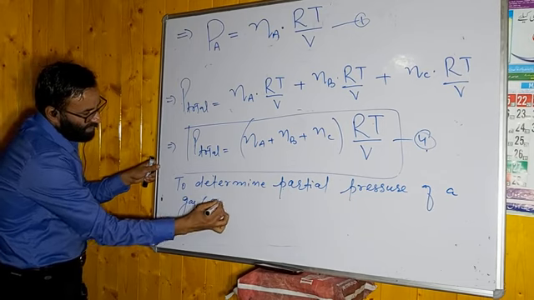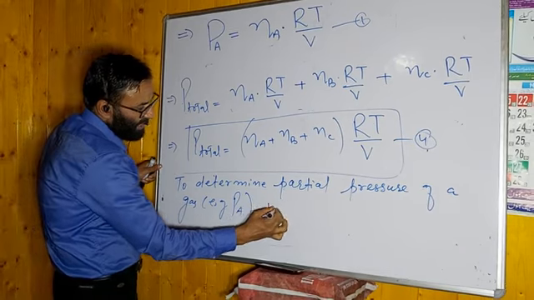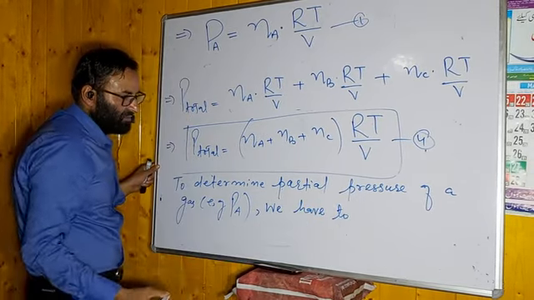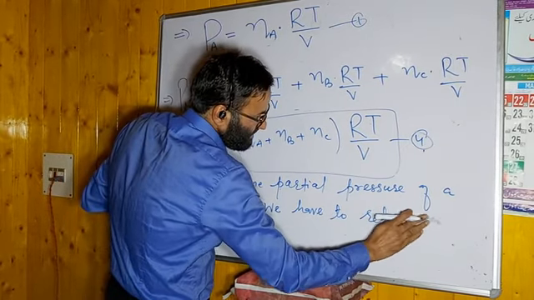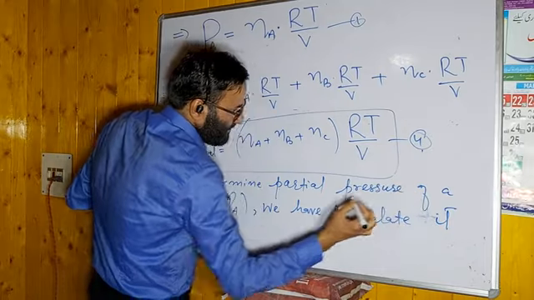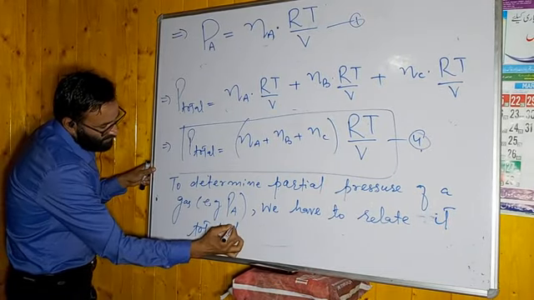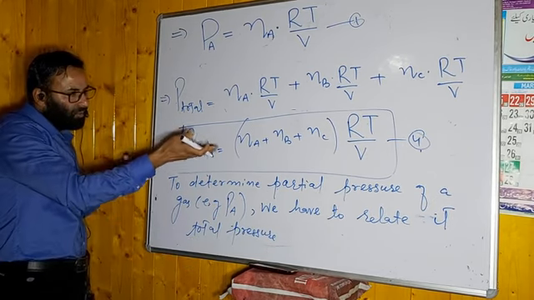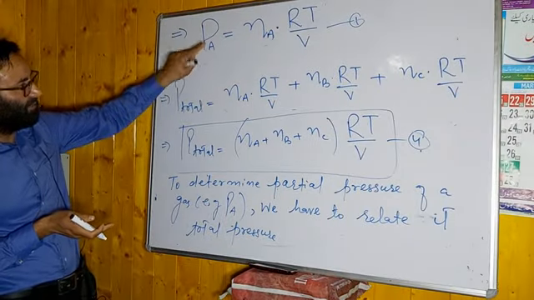For example, हम यहाँ पे PA का दिखाएंगे. Let us say PA. We have to relate it with total pressure. Dear students, आपको सिंपली ये देखना, ये जो टोटल प्रेशर है इसमें से A का वैल्यू कितना है. It means you are relating A with the total.